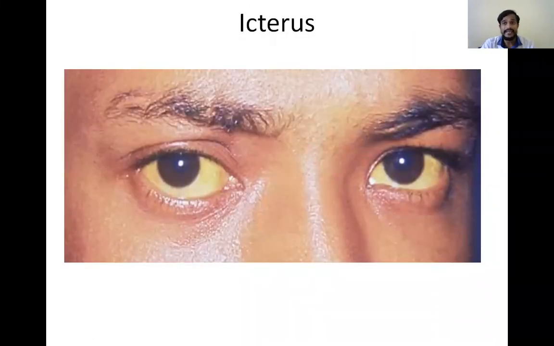Next we will see the icterus. The sclera in the eyes we will see to check whether the patient is having jaundice or not. That's why we'll check the icterus. So if it is yellow in color, the patient is suffering from jaundice. If it is not yellow, it is white in color, the patient is not having jaundice. So remember, all these things we are checking only for the approach to the diagnosis.